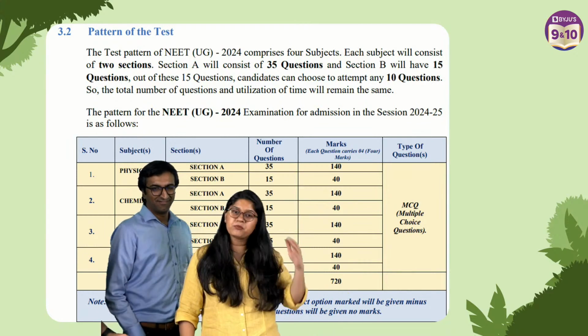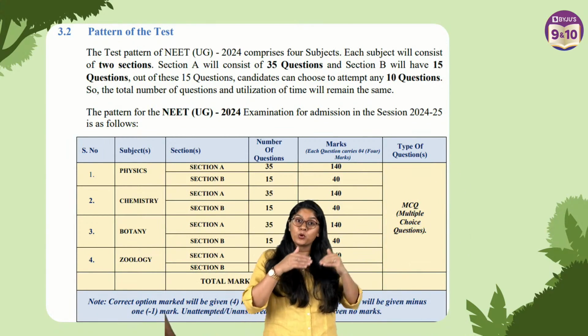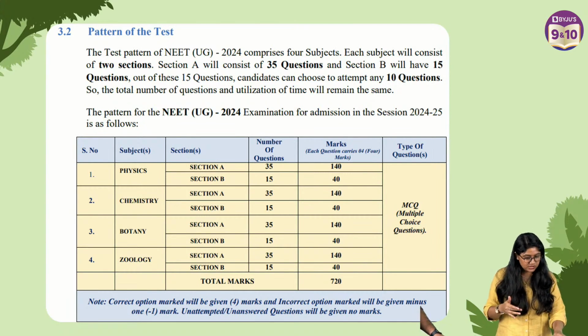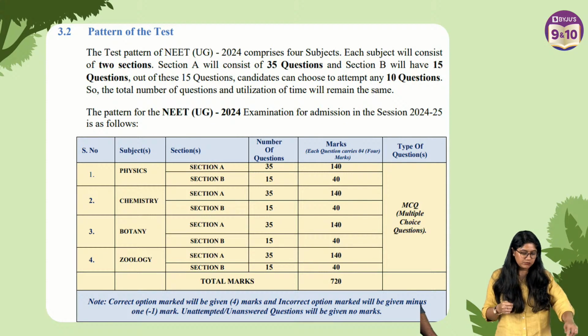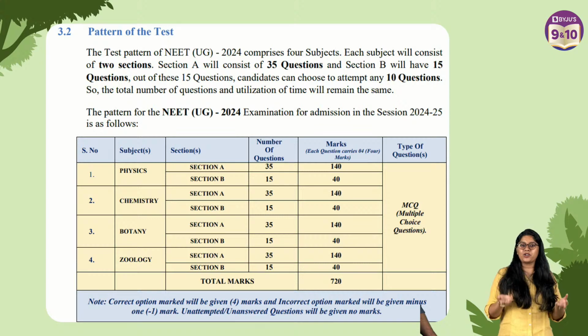Everyone, in bio we have botany and zoology, and we have equal weightage in both of these, right? We have 35 questions and 15 questions in botany, and 35 questions and 15 questions in zoology. So the total number of questions from bio is definitely more as compared to physics and chemistry. It's very important that you study bio well. If you want to crack NEET, bio should be your best friend.